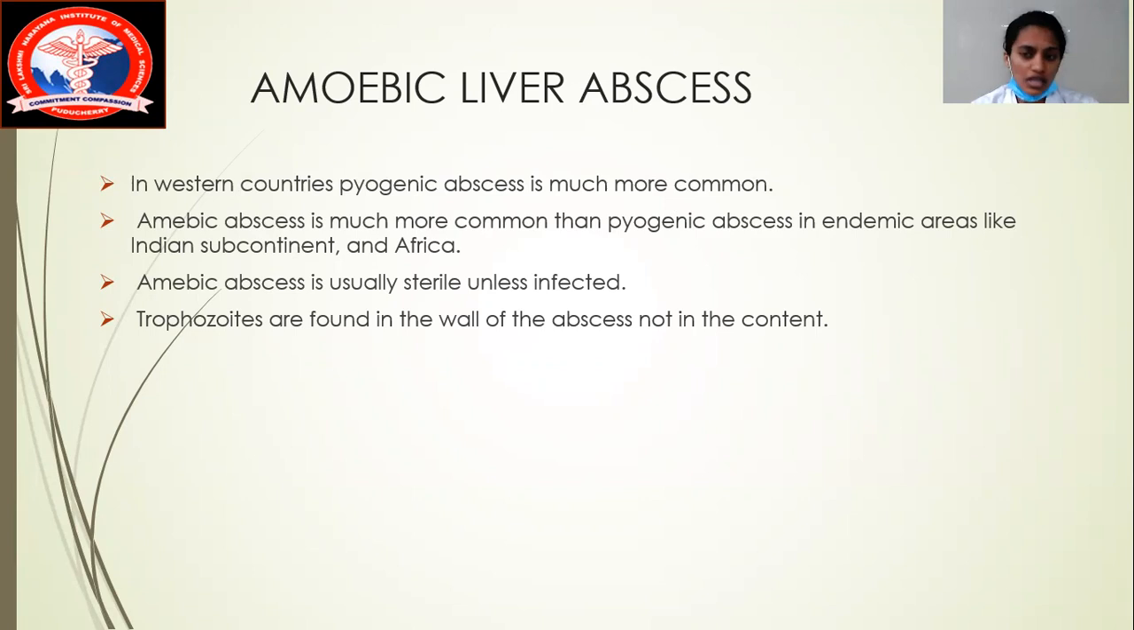Usually in the liver we can see two varieties of abscess: one can be pyogenic, one can be amoebic. Amoebic abscess is mainly seen in endemic areas like India and Africa, where it can be more common than the pyogenic abscess. The pyogenic abscess is more common in western countries, that is, in developed countries.